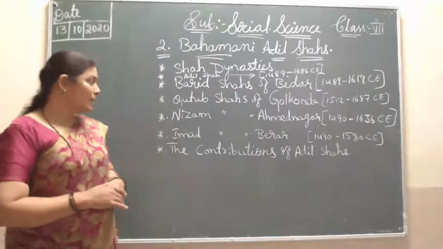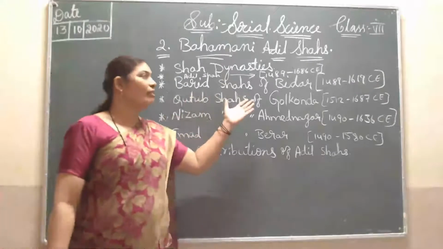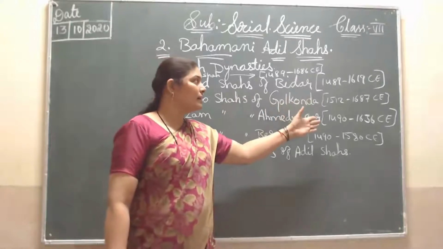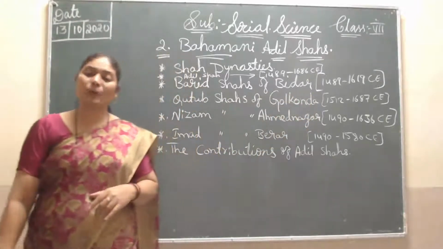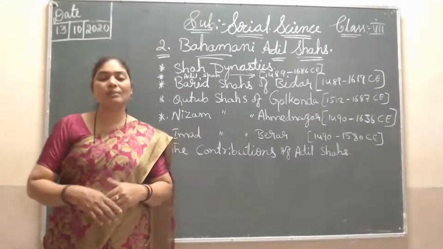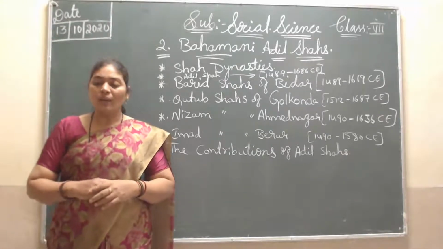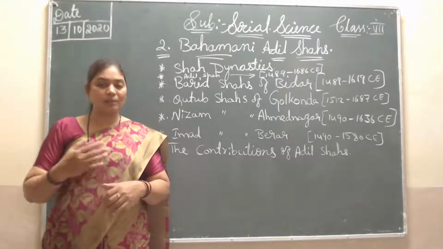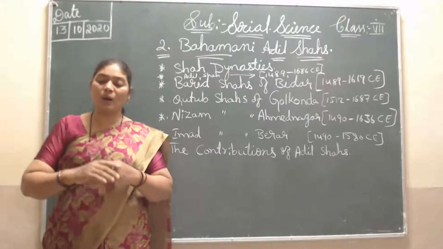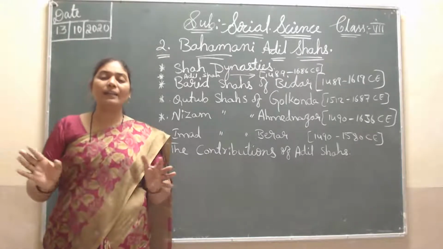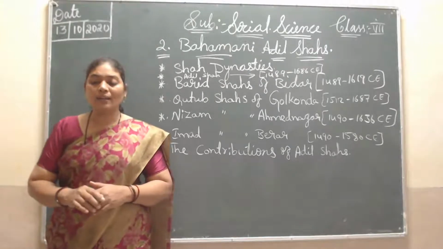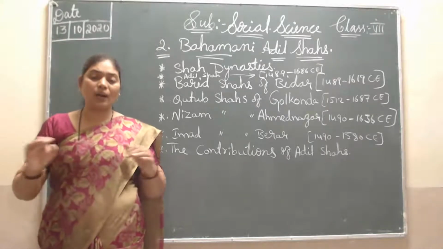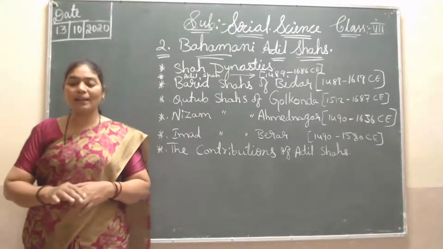Now, second, we are going to study the Barid Shahs of Bidar. Their time started in 1489 and ended in 1619, because no king maintained it, so other kings occupied it. When the Bahman state was scattered into many provinces after Muhammad Gawan died, no one was maintaining it. At that time these small kings declared themselves independent. Barid Shah ruled the Deccan, Bidar and the region around it, all the places around it.